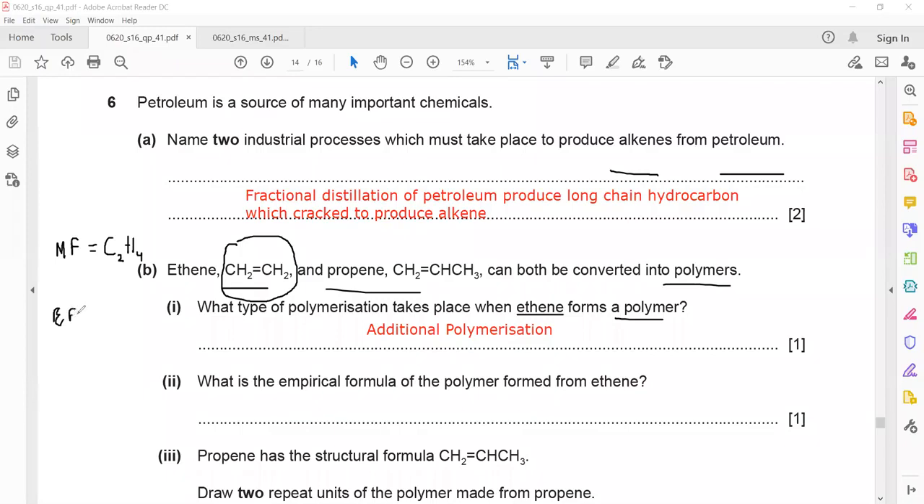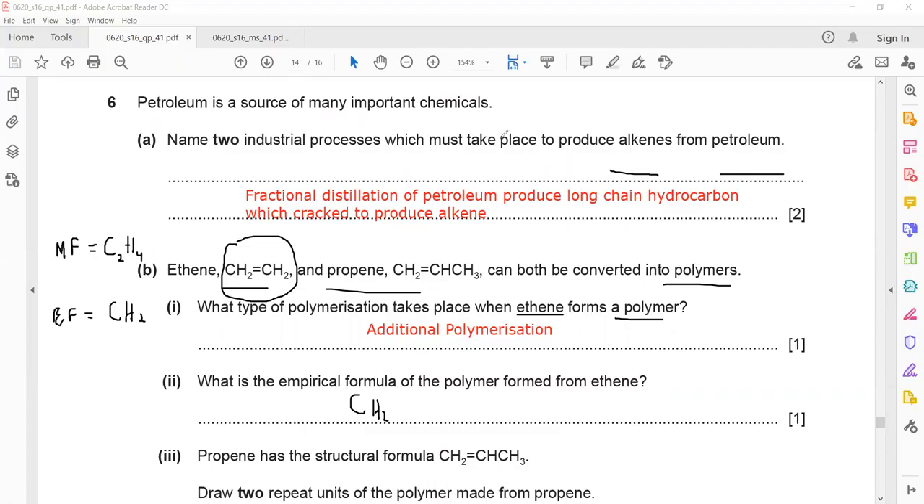So what will be the empirical formula? The empirical formula is the simplest ratio. So 2 and 4, what is the simplest ratio? It's 1:2. So CH2 will be there. So that is the empirical formula. And polymer and monomer both have the same empirical formula. So even if you find the empirical formula of the monomer, that will be the same as the empirical formula of the polymer. Is it clear? The formula which represents the simplest ratio between the atoms present in a compound, that is called the empirical formula.